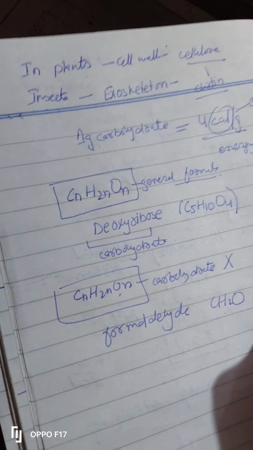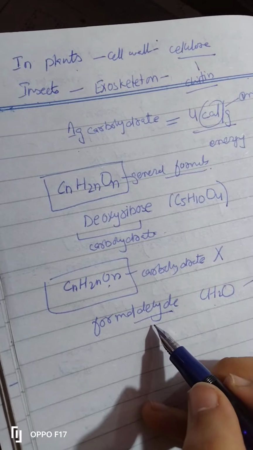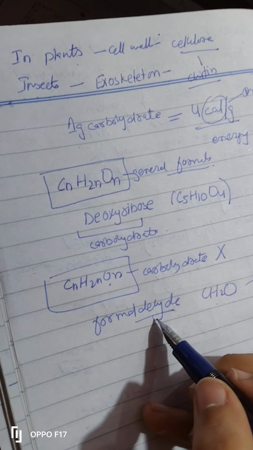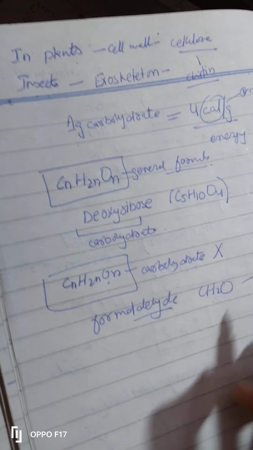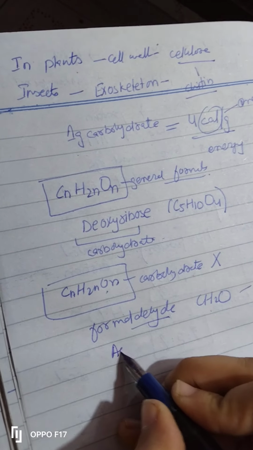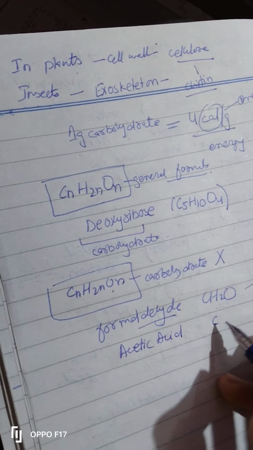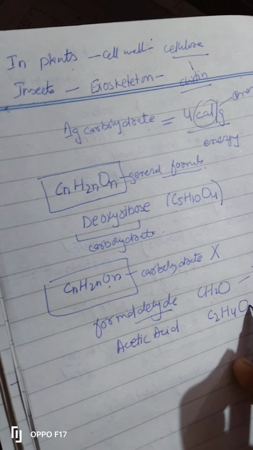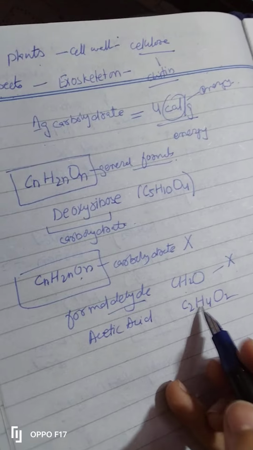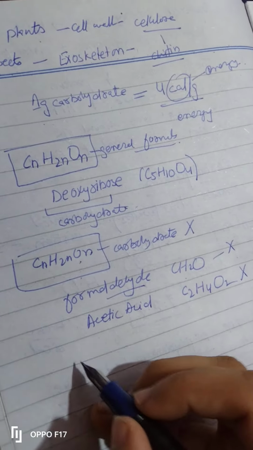But still it is not a carbohydrate. It has an aldehyde group, it also has OH, but still it is not a carbohydrate. For example, acetic acid is not a carbohydrate, C2H4O2. This follows the general formula rule, right? But still it is not a carbohydrate.